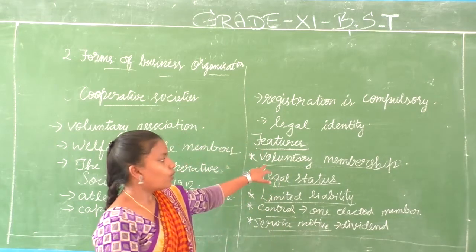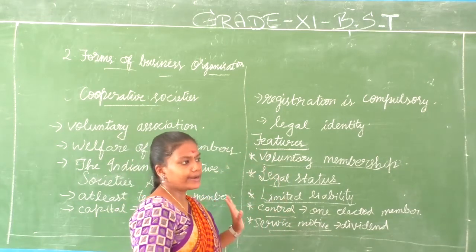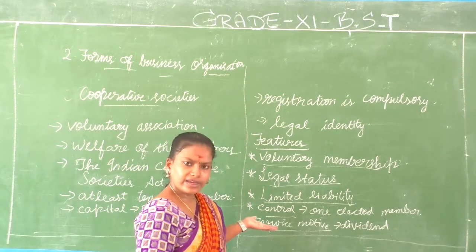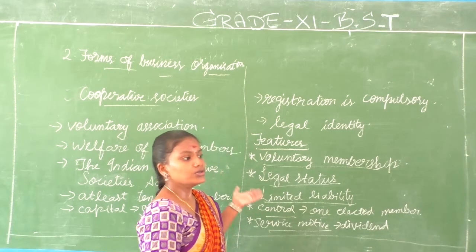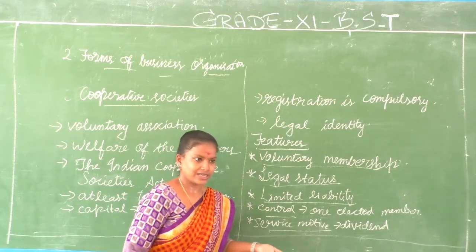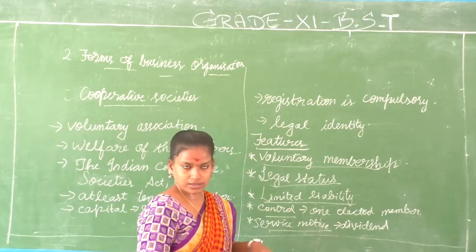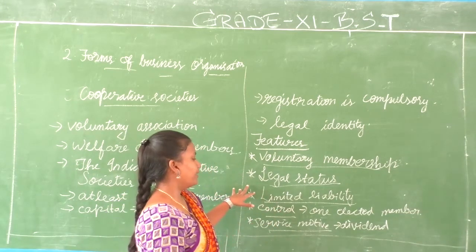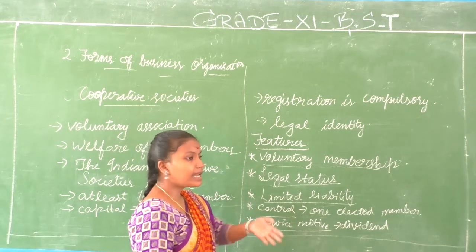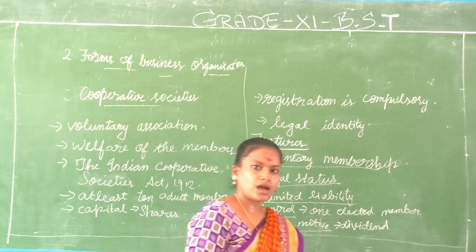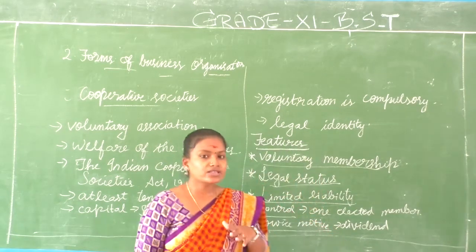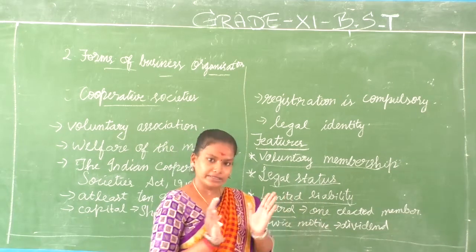What are they? Voluntary membership. You can enter or exit at any point of time. There is no compulsion. When you want to leave the society, you just have to give a notice. Then legal status, because of the legal status, the entry and exit of the members is not going to affect it. And more importantly, filing cases is possible. Limited liability, the members are going to have a limited liability. Based on how many shares they have bought, their liability will be limited.